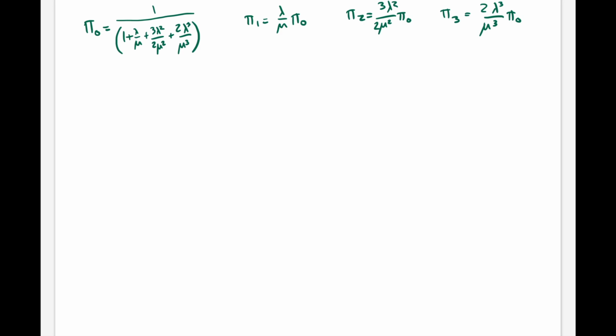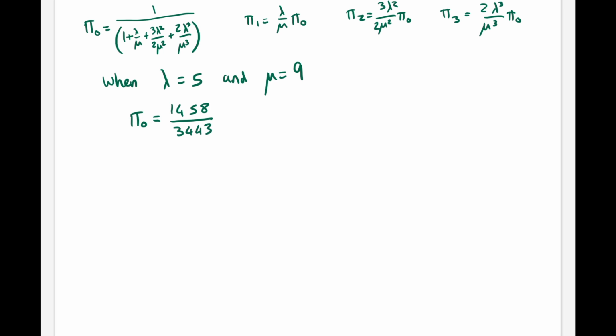So let's just recap everything we've found so far. So these are the relations we've just found. When lambda is equal to 5 and mu is equal to 9, we can substitute in and we get that pi 0 is equal to 1458 over 3443.